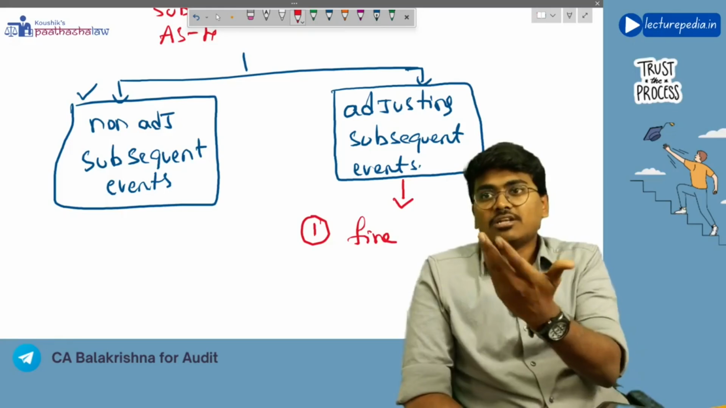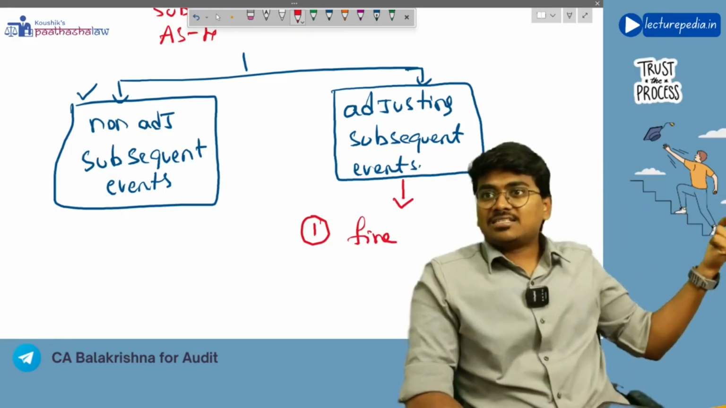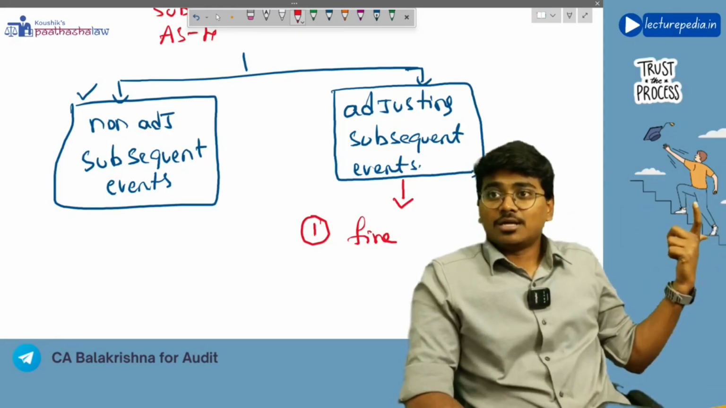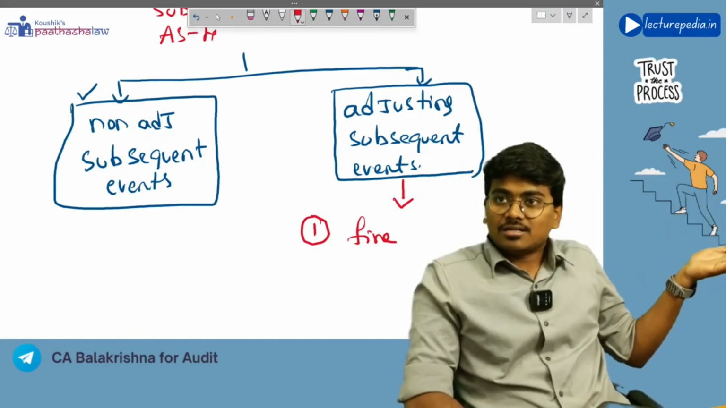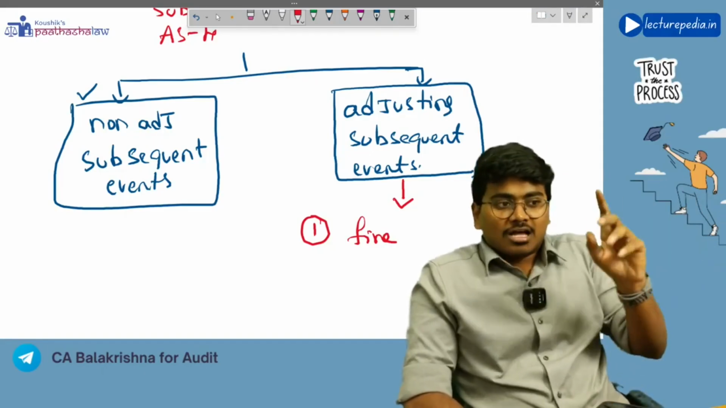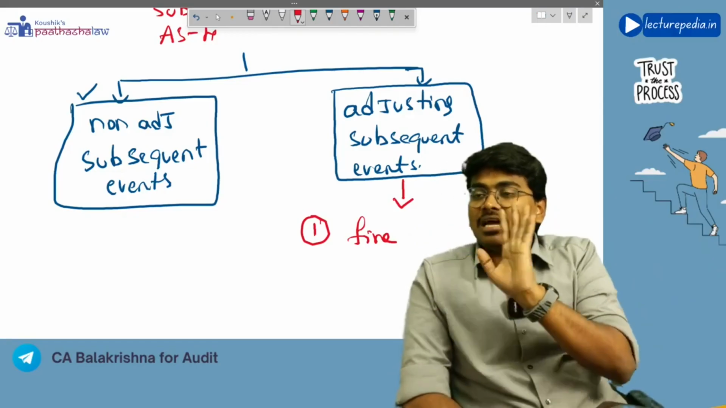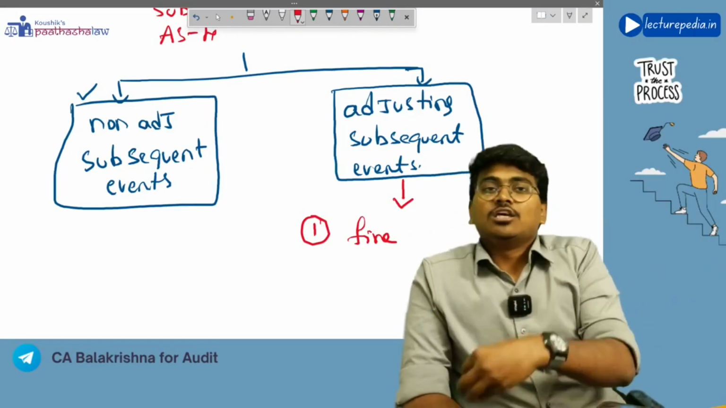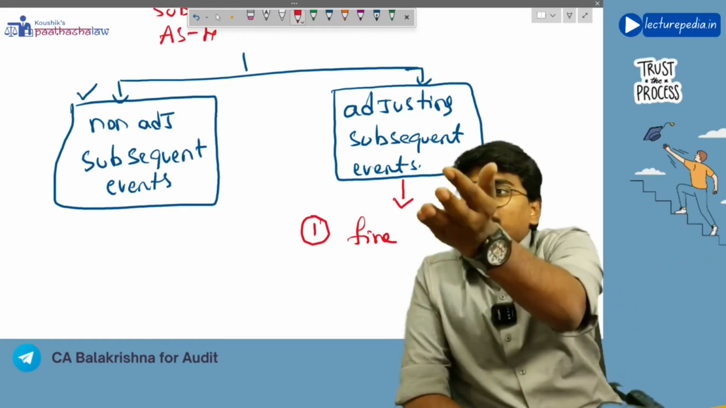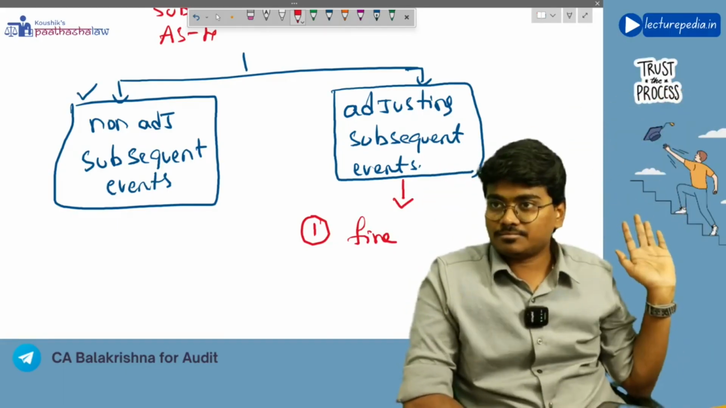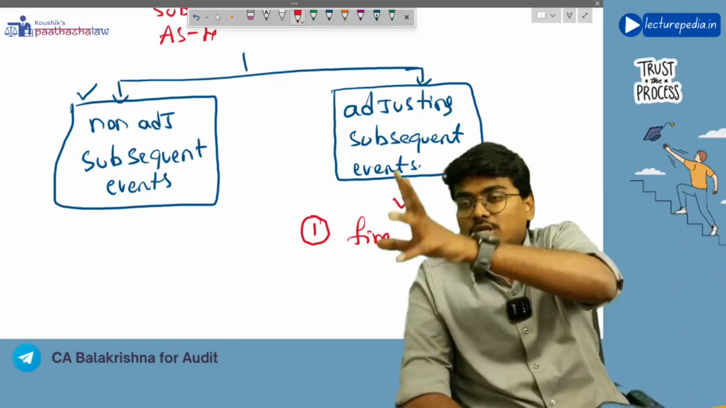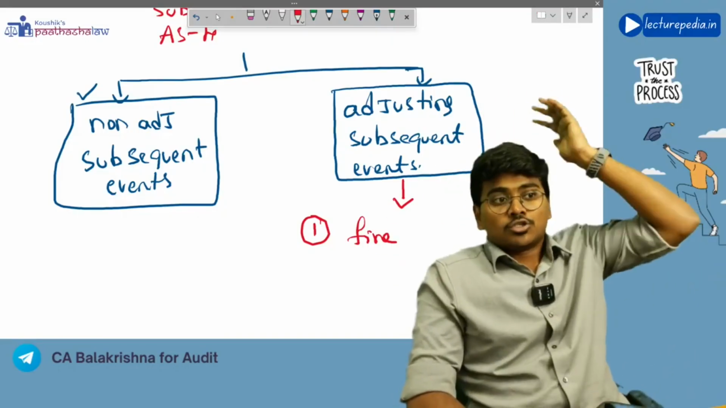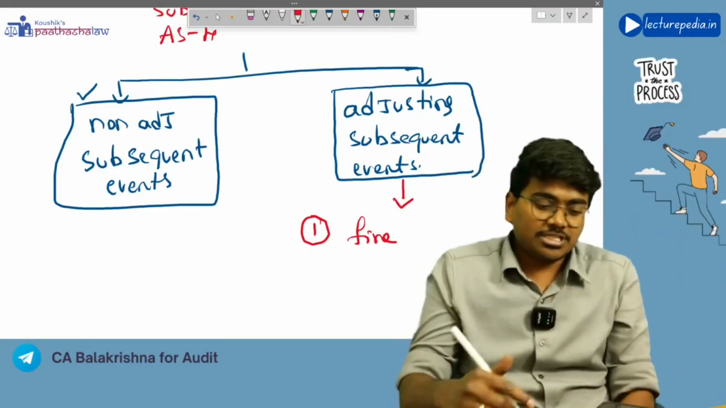You will just have a loss, but you will not adjust the amounts that are present on the 31st March. So the occurring of a fire is not an adjusting subsequent event. If you want, at max you might give a disclosure in the previous year financial statement that a fire has occurred, but you will not adjust any amounts. So this is not an adjusting subsequent event.